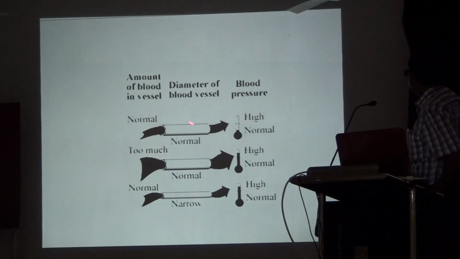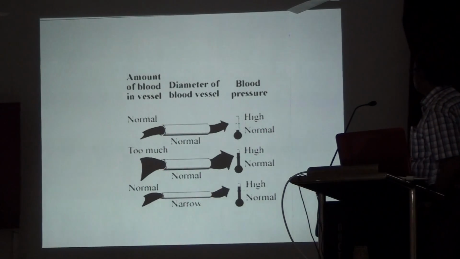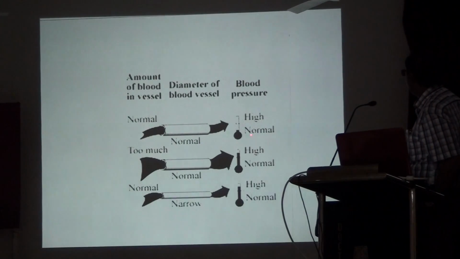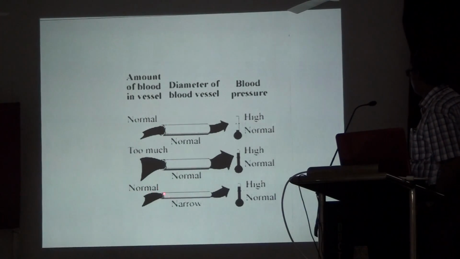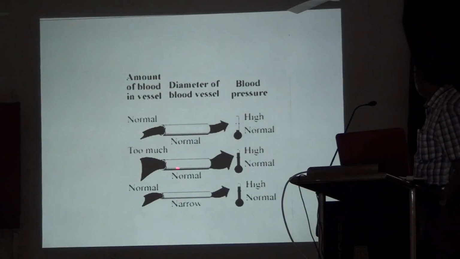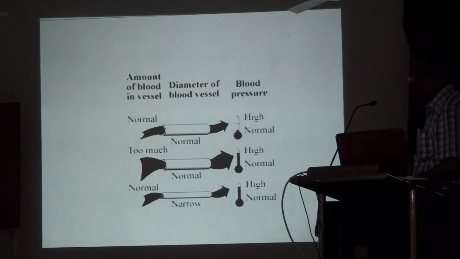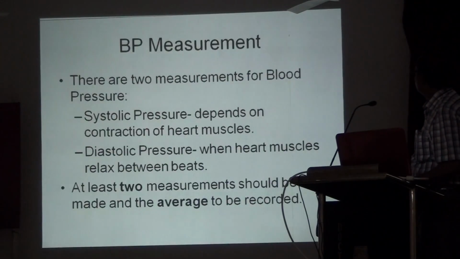You can see the normal arterial lumen has normal blood flow and normal pressure. When there is excessive blood flow with a normal lumen, the pressure becomes high. Even with normal blood flow, if the lumen is constricted, that is, narrowing of the arterial blood vessels, it makes the pressure high. So this is the basic mechanism.